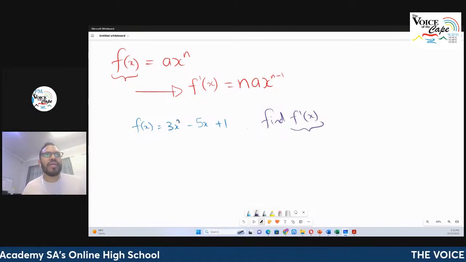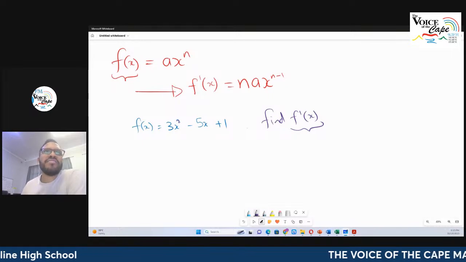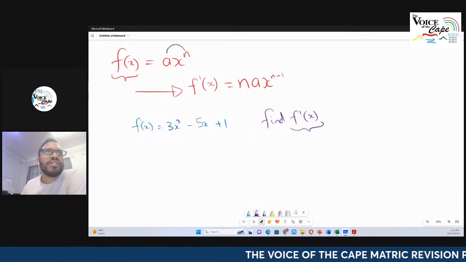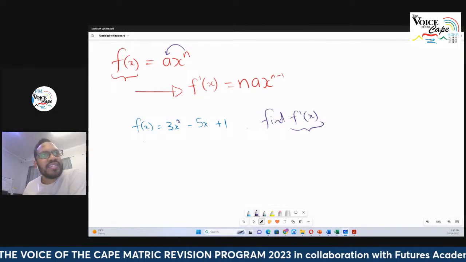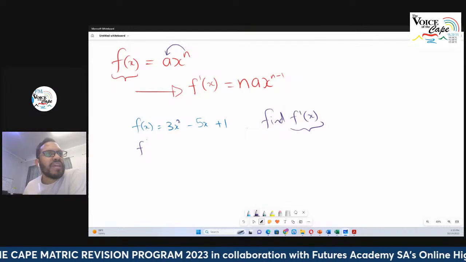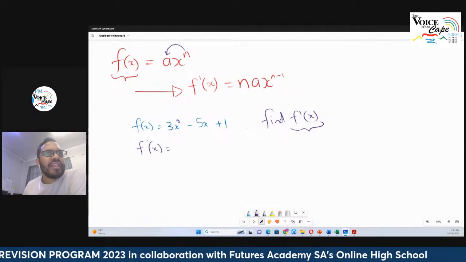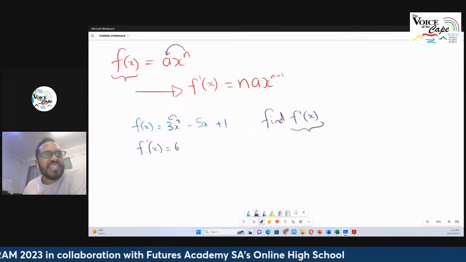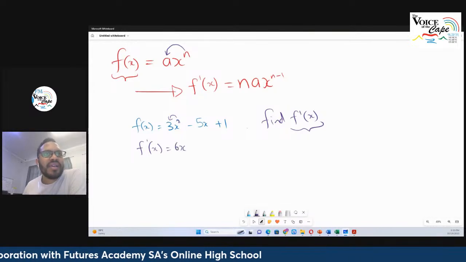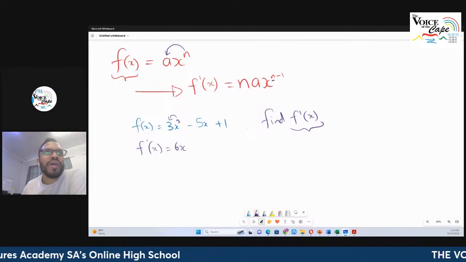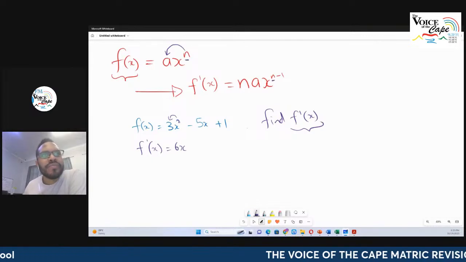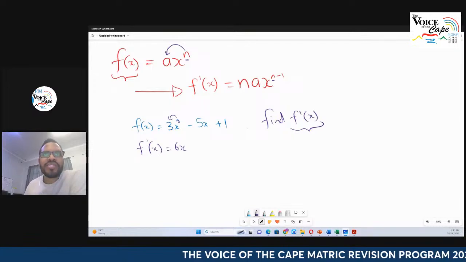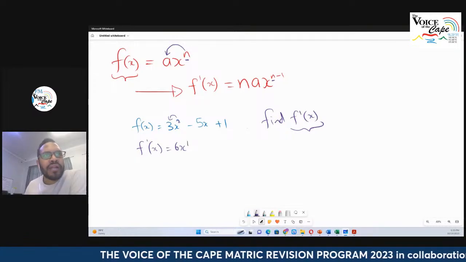Remember, that's a 2. Now, applying this, the derivative says take the coefficient and multiply it by the exponent, or take the exponent and multiply it by the coefficient. So in this case, if that's my f of x, my f prime of x is going to be 3 times 2, which gives me 6 x. And that n was the original power, but minus 1. So you take 1 away from the original power. So the original power was 2. You take 1 away, and you're going to get 1.